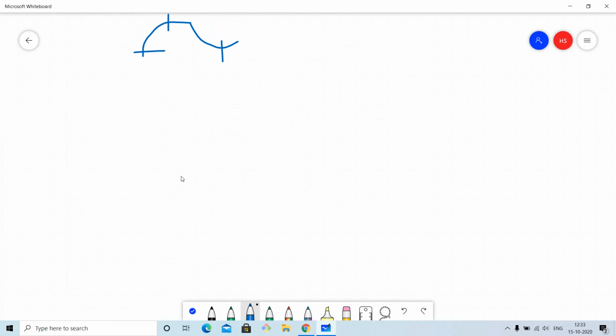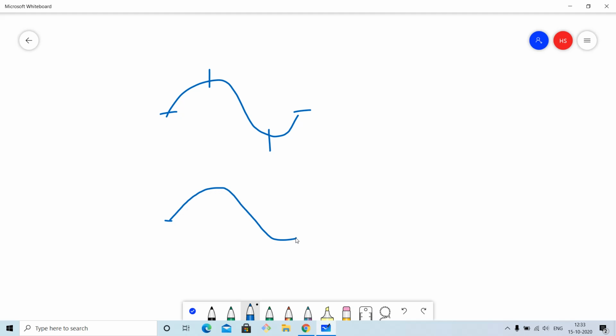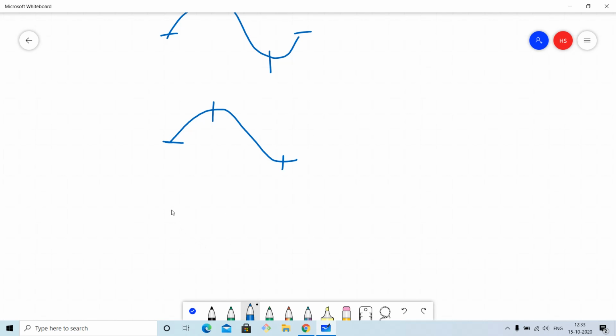We know that for length 4 it should have a variation like this, such that the elements at these two positions will be strictly in between the element at this position. But we know what we have done in length 3. We have taken one position from which it is increasing and then it is decreasing. And the other case we have done for length 3 is this: when it will be decreasing and then it will increase.